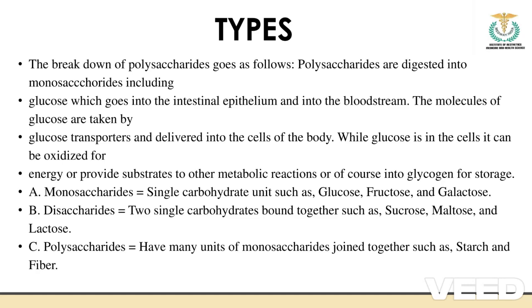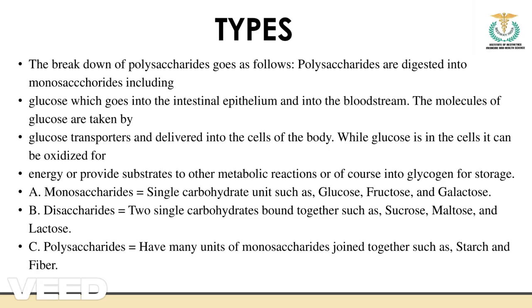If the glucose that is being transmitted through the blood is not utilized, it will be converted into glycogen and stored in the body, or else converted into fat and stored in the body. Okay, so what are the different types of carbohydrates? First is monosaccharide. As I told you, what is monosaccharide? It is a single carbohydrate unit, and that consists of glucose, fructose, and galactose.